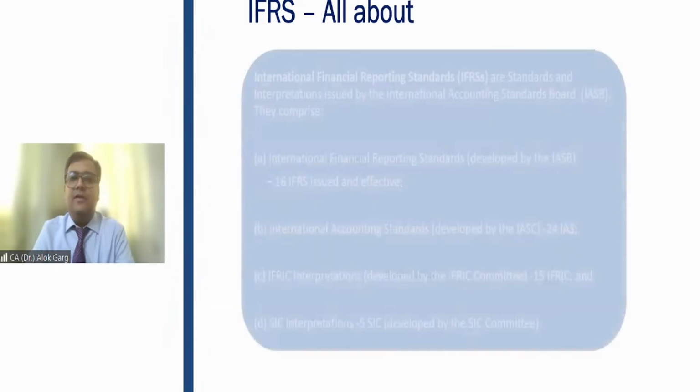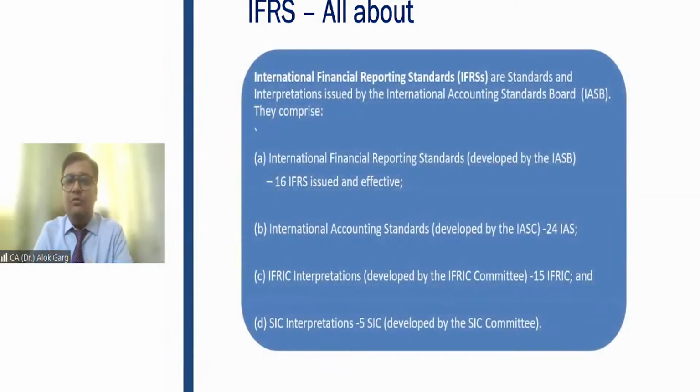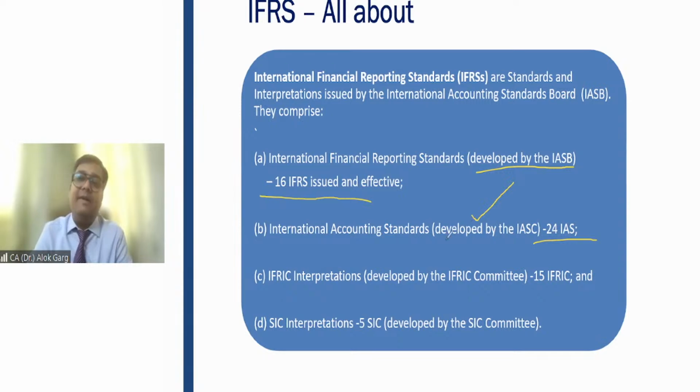Yes. Friends, as of now, as I told you, there are 40 international standards. Out of these 40, there are 16 IFRS, which are issued by the International Accounting Standard Board. And there are 24 International Accounting Standards, which were developed by the International Accounting Standard Committee but reviewed by the International Accounting Standard Board. And there are 15 IFRIC interpretations and 5 SIC interpretations. So these are the 60 guidance which we have globally. Is that clear? 60 guidance, 40 standards, 20 interpretations.